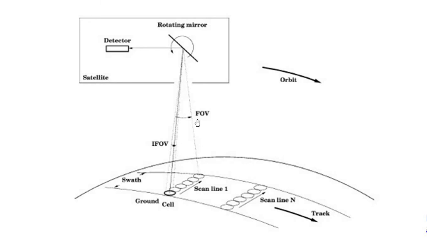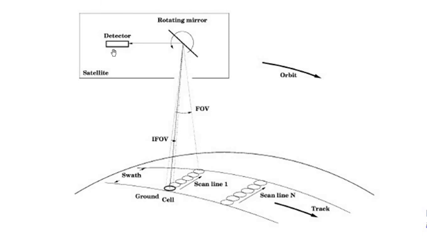So what will happen by converting the FOV into IFOV? The pixel resolution will be increased. If the pixel resolution in the whole swath width is 500 meters, then it can be divided into 6 components. So 500 meters divided by 6, you can get a higher pixel resolution, with more finer details.